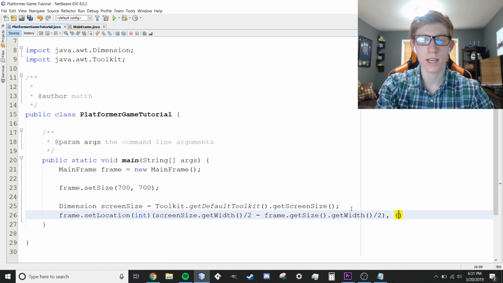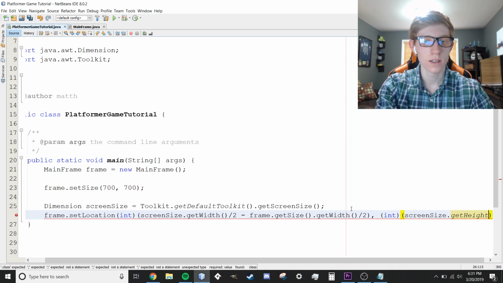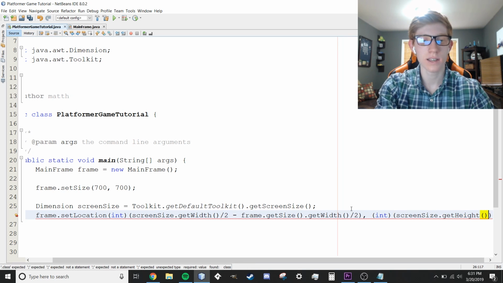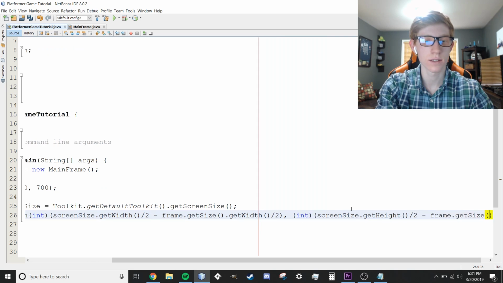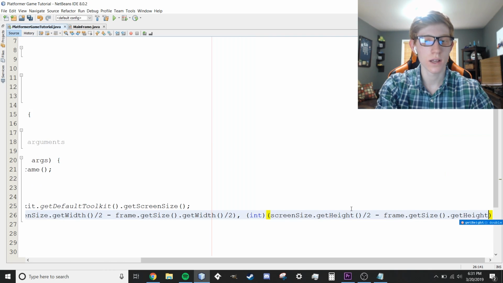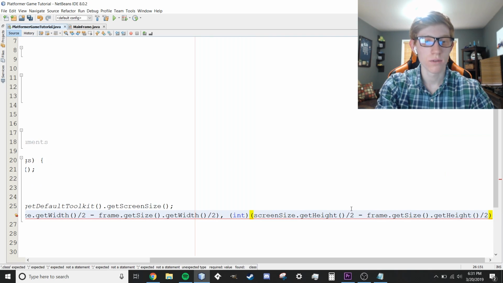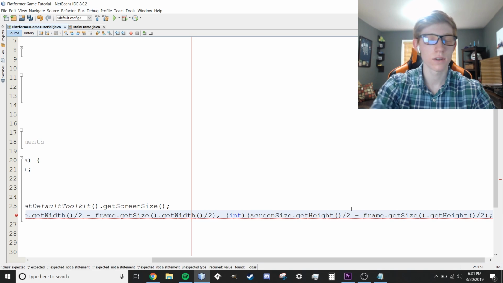That's our width, and then we're going to cast to an integer again, and we're going to say screenSize.getHeight(). This is kind of long. This is probably the longest line of code we're going to have in our entire project here. getHeight() divided by 2 minus frame.getSize().getHeight() divided by 2. We're going to close the bracket, semicolon.